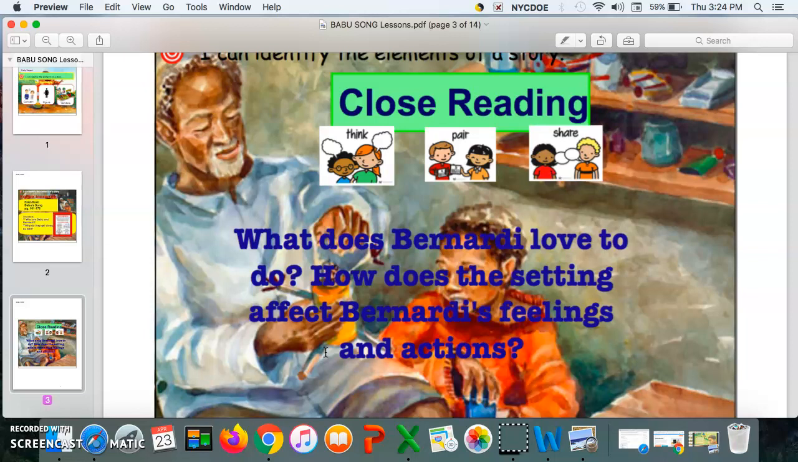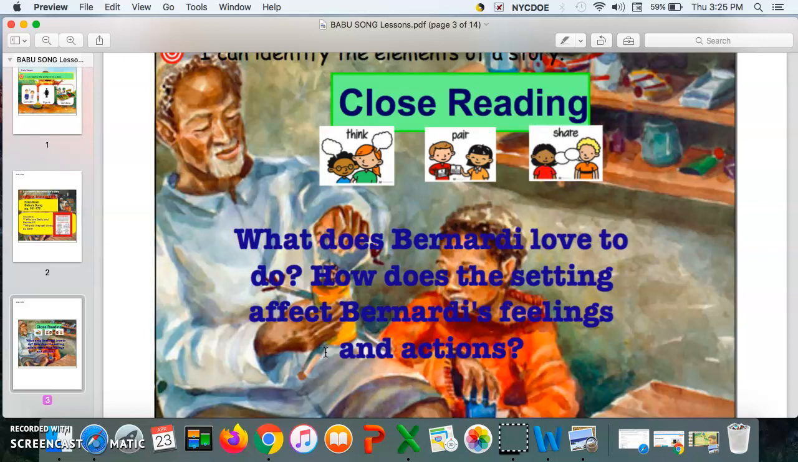Question 2. How does the setting affect Bernardi's feelings and actions? For example, on page 165, he is on the field and he feels sad because he can't go to school like the other boys. That's just one example. You can also go back and find other examples in different settings and see how it affects his feelings and actions. I just chose that one to give you an example of how to answer this question.